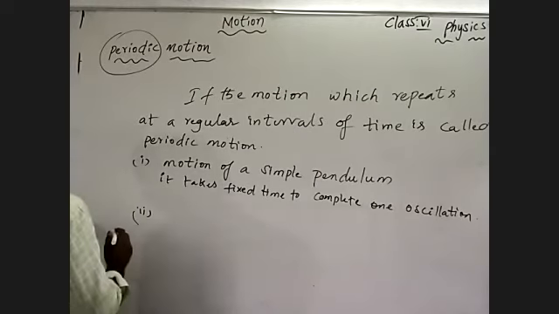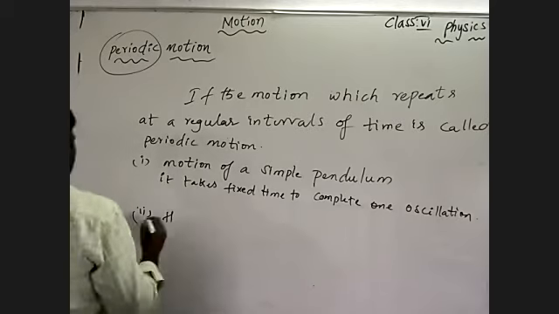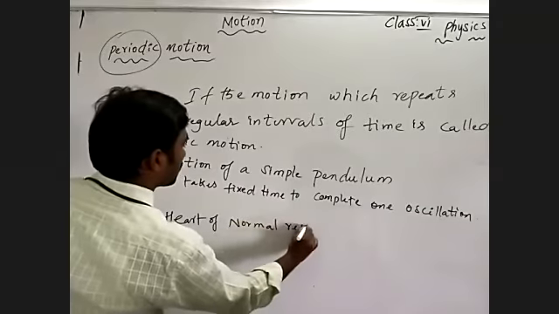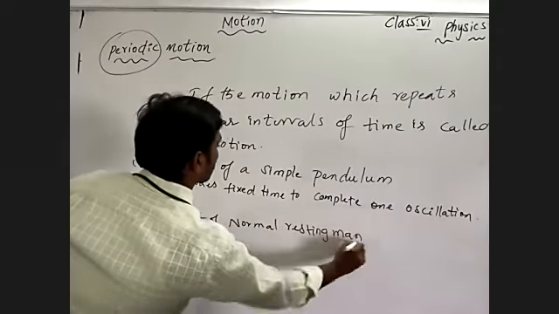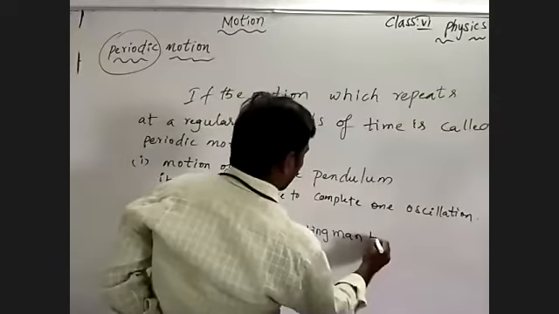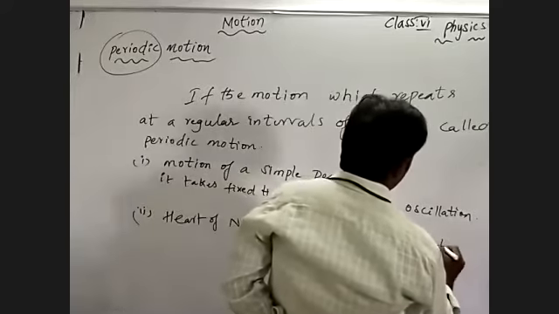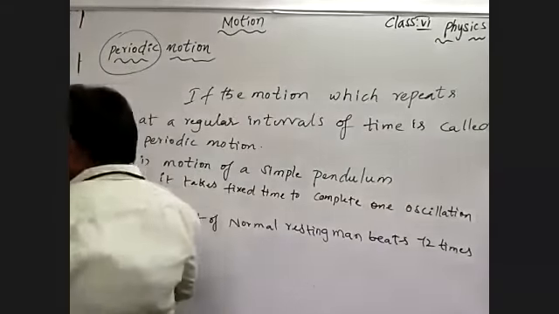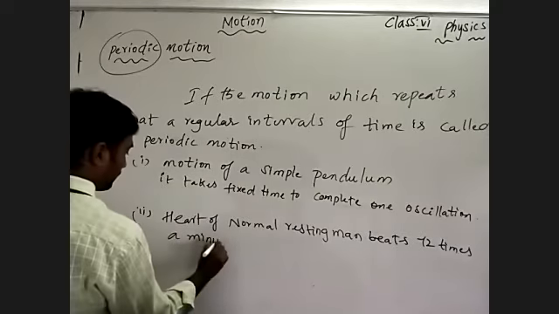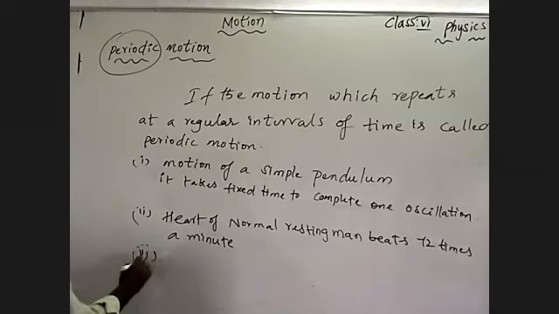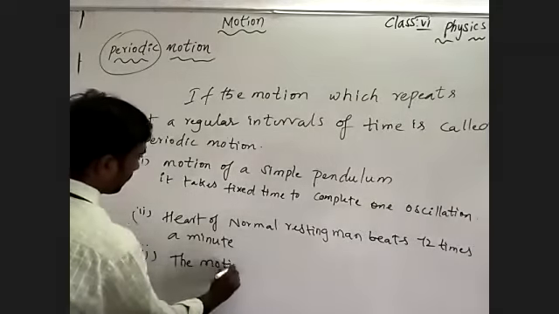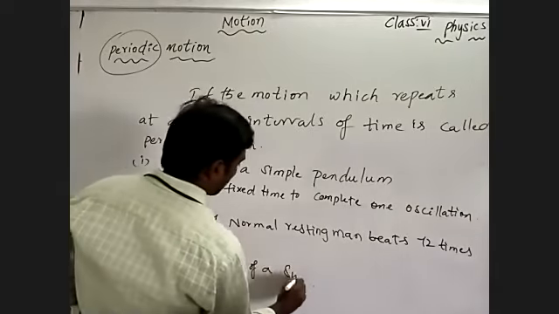And one more we can talk about: the heart of a normal resting man beats 72 times a minute. And one more example we can talk about: the motion of a swing.